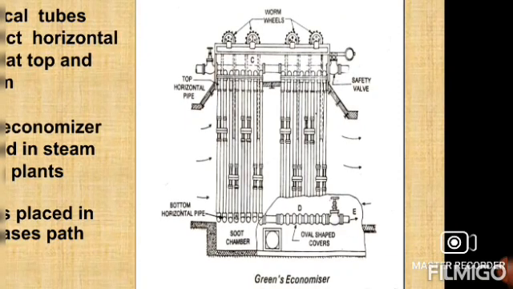The Green's economizer is most commonly used in steam power plants. It consists of a heat transfer section of vertical tubes connected to horizontal pipes, which are boxes at the top and bottom, and both sides are connected. The tubes are placed such that the hot gases can freely pass over them. The top box is connected to pipe C and the bottom box is connected to pipe D.